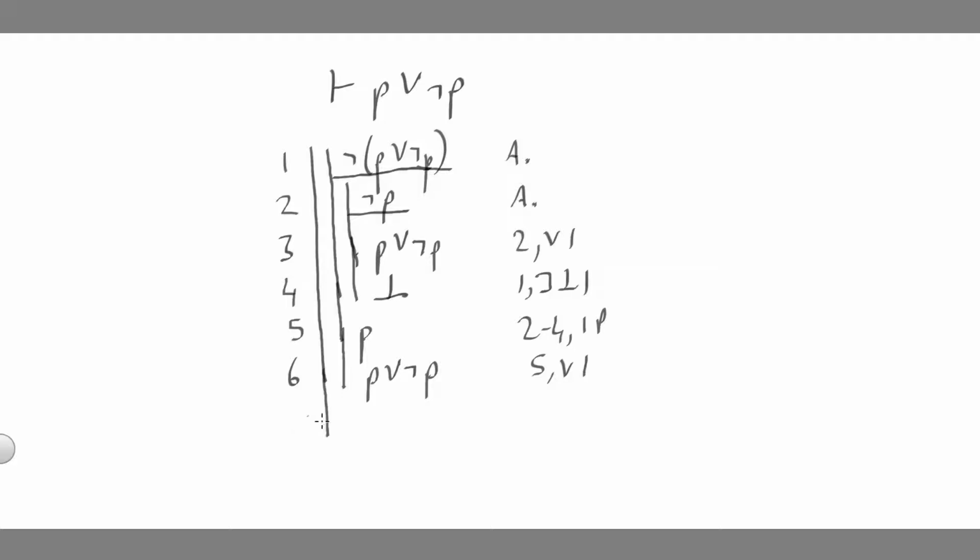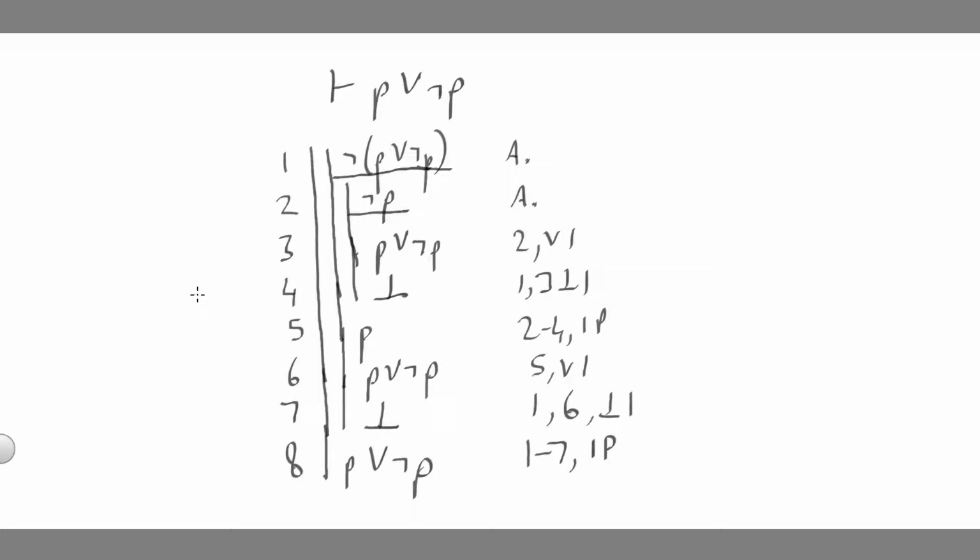But I've now, in the opposite way, gotten myself a contradiction. So from P, I got P or not P, but that, again, is going to be a contradiction. So from my initial assumption and this new result that I've been able to get, and contradiction introduction, I'm able to conclude this. But I assumed that P or not P was false, and I got myself a contradiction, which means I can finally conclude that P or not P is true from 1 to 7 and indirect proof.